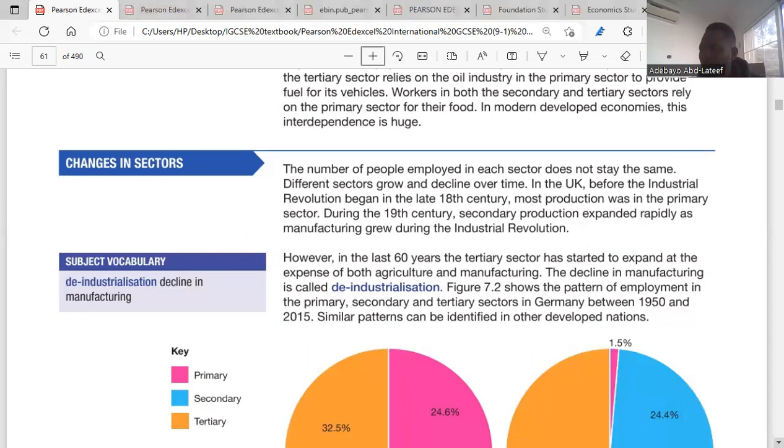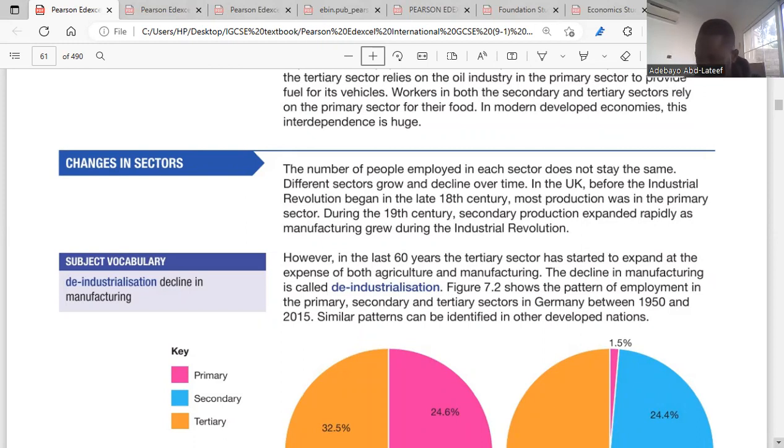So technology has taken over most of the production system. The main goal now is how to start using technology, and using technology means you are part of the service sector. That is what the point is saying here.